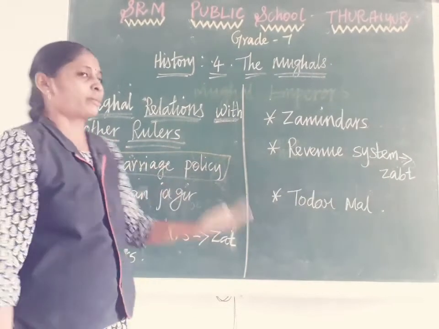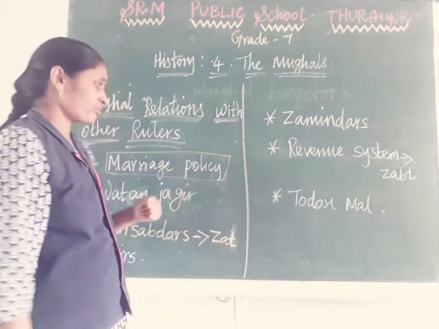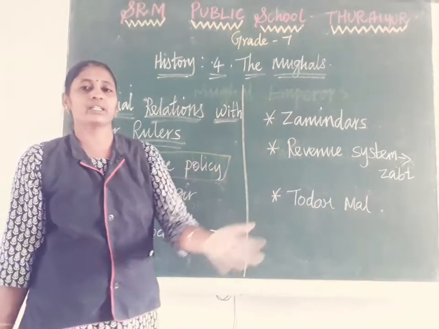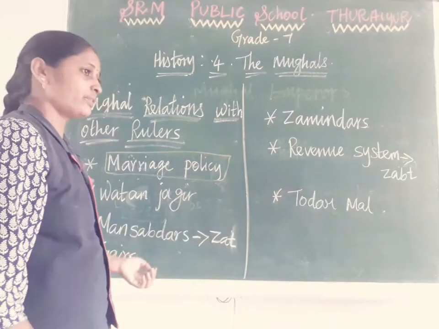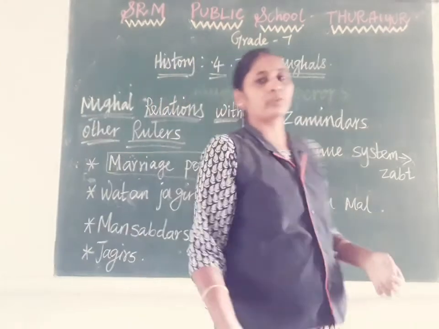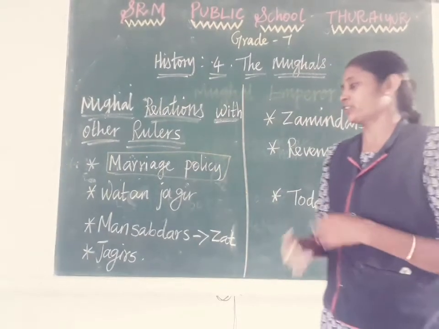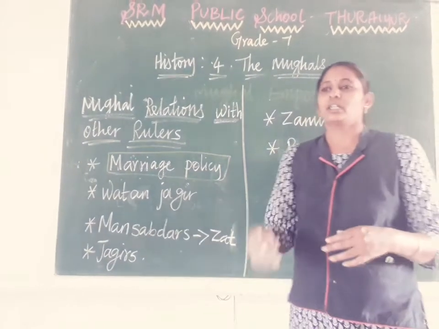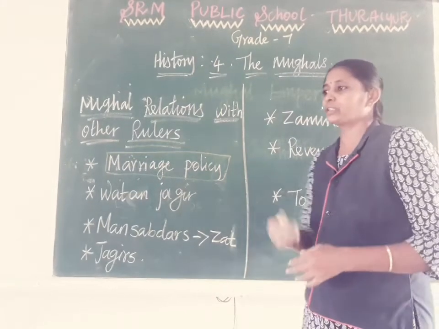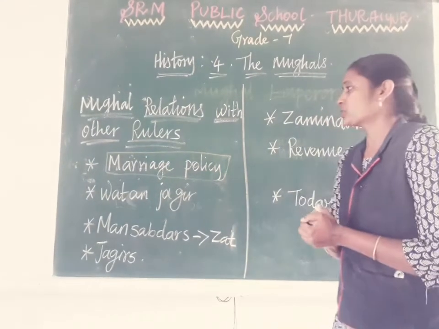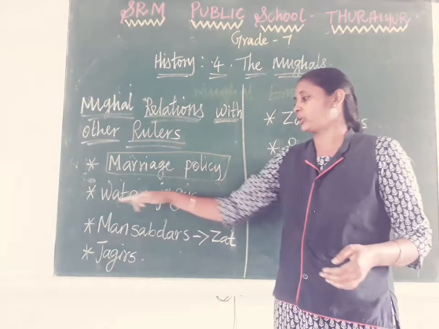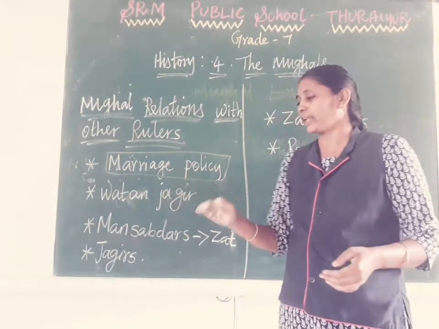Like that they followed the methodology of expanding their rule and maintaining relations with other kings. Even some Rajput families voluntarily gave their family girls to the Mughal royal family in marriage contract.